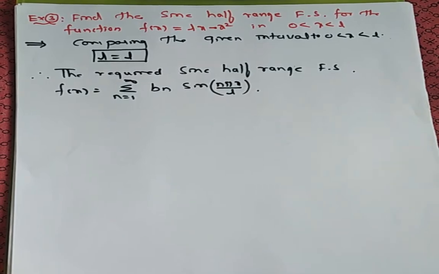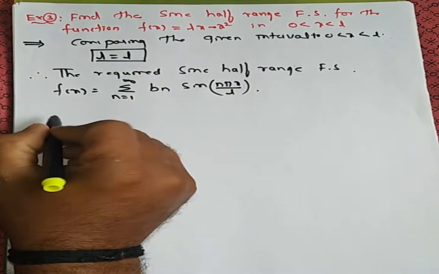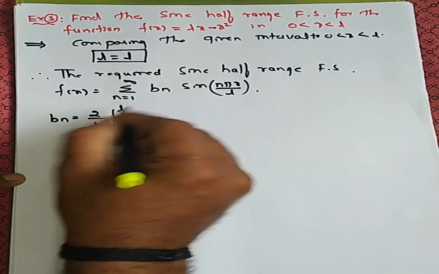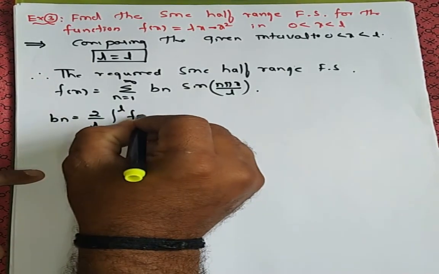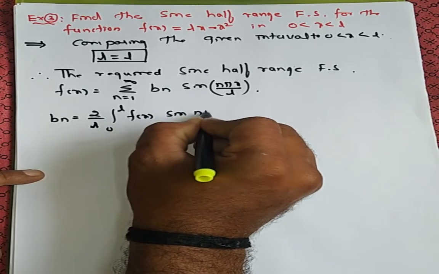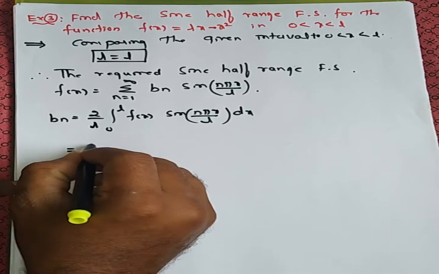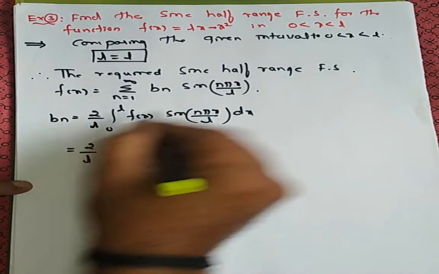Okay, now we have to find bn. So bn is equal to 2 divided by L integration 0 to L f of x into sine n pi x divided by L into dx. 2 divided by L, L is L itself only.